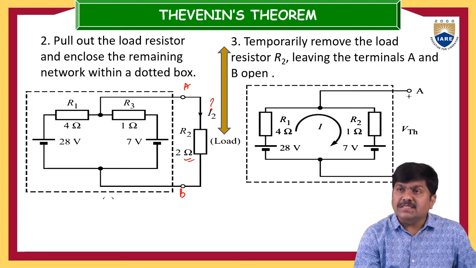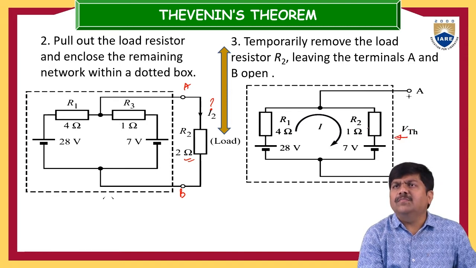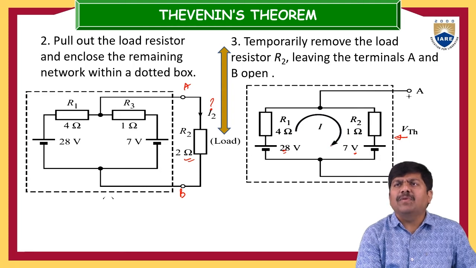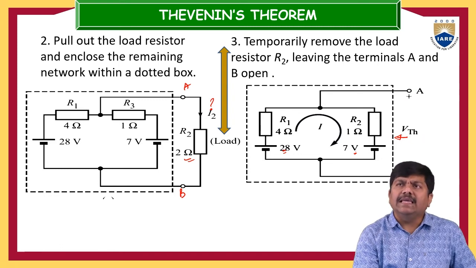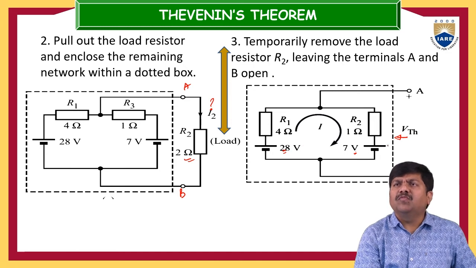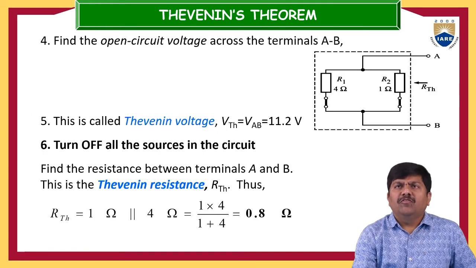Now this is A and this is B, and the total voltage you can see across these load terminals is nothing but VTH. Suppose one voltage source is 28 volts and the other is 7 volts. Generally, the higher voltage source can supply some current. With the terminals A and B kept open, the equivalent across these load terminals of the 28 and 7 volts is nothing but VTH, which is also called the open circuit voltage VOC. This is our step. Next one is to find the open circuit voltage.